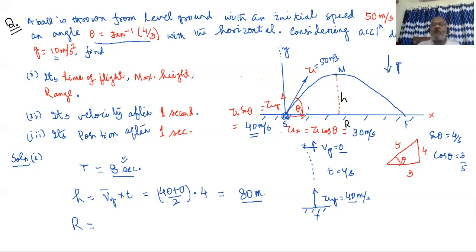If you consider the horizontal motion, you have learned that in horizontal motion there is no acceleration. That's because during the flight of the ball, the only force that acts on the body is the weight of the ball, that is the gravity force.